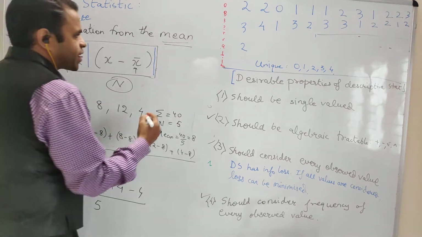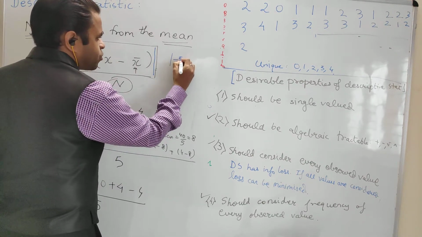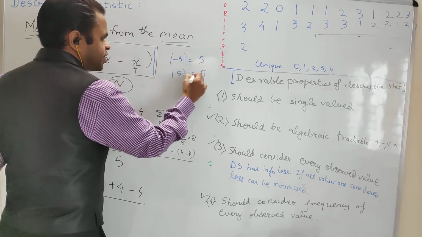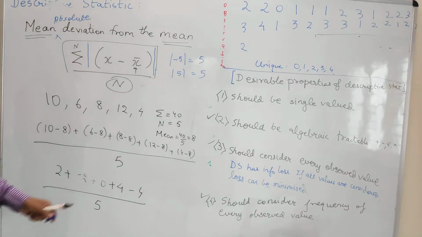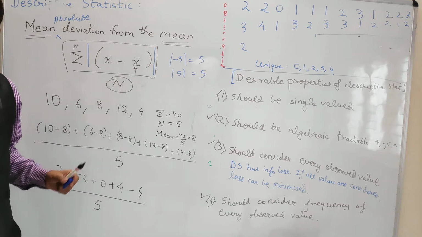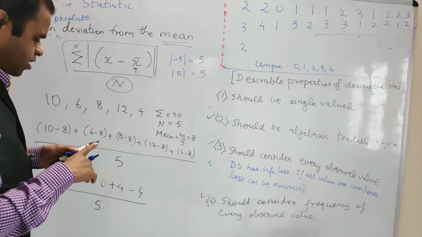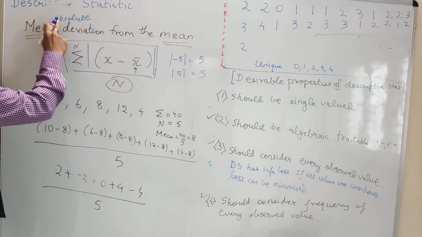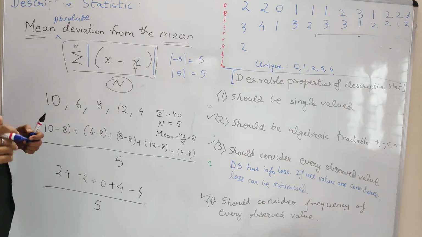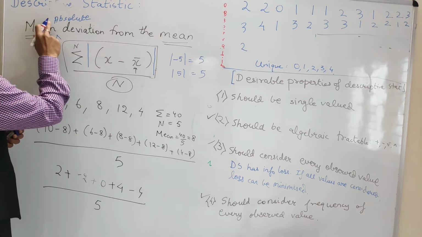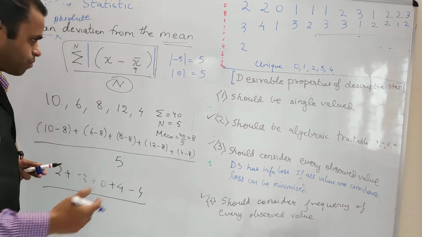Just a very quick, like a class 4 mathematics, absolute of minus 5 is also 5 and absolute value of 5 is 5, right? So basically any absolute value will ignore the negative sign. Now just see how this expression changes. I am keeping everything the same, I am calling it mean absolute deviation. Many times you will see in the literature this said as MAD, M-A-D, a nice term to remember.